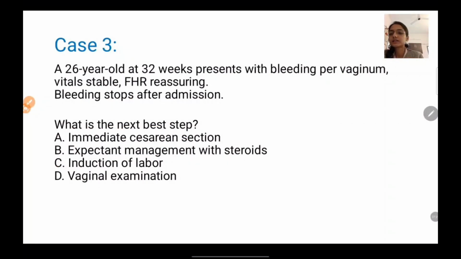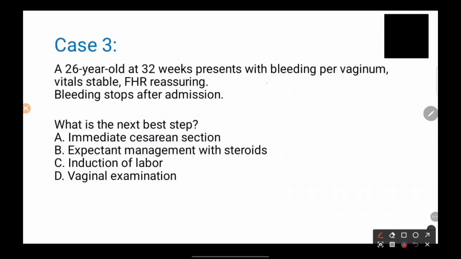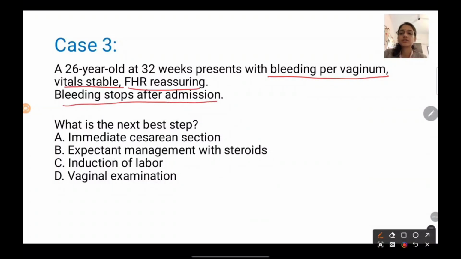Now, another thing. A 26-year-old at 32 weeks presents with bleeding per vaginum. Vitals are stable. FHS reassuring. Bleeding stops after admission. So what is the next best step? Immediate C-section? Is it needed right now? She is 32 weeks of gestation. Fetal lungs are not yet matured. Emergency C-section should not be done.